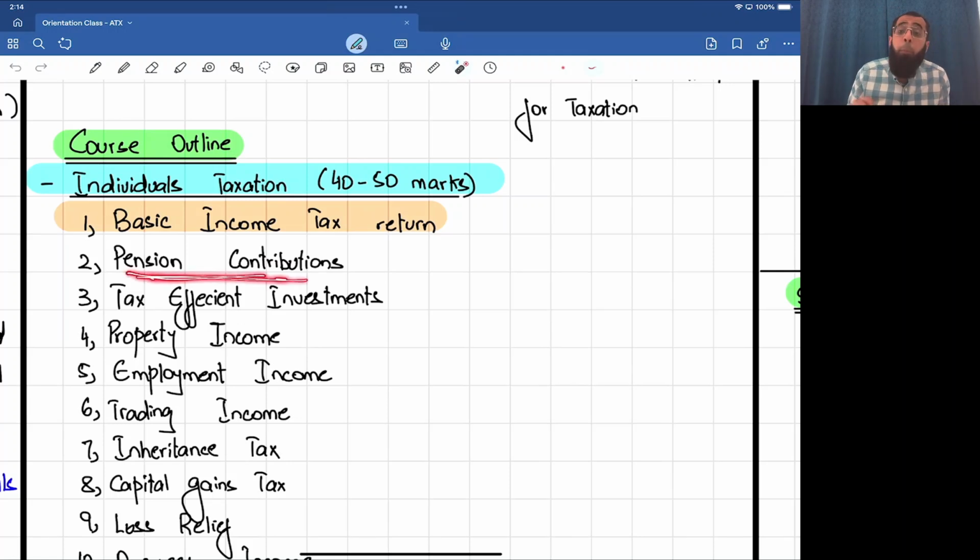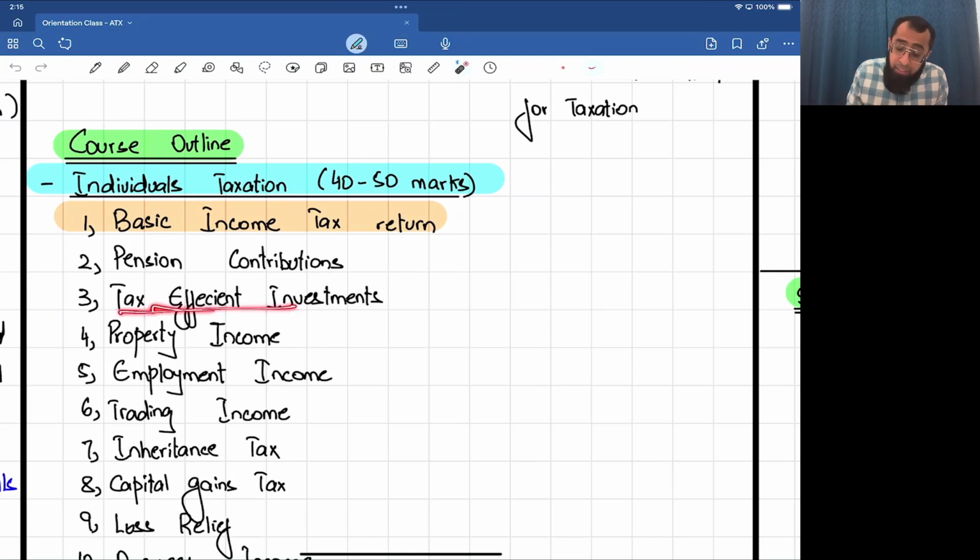Then the reliefs for pension contribution. See, every country encourages people to contribute to pension plans because pension plans are for old age. If people have their own pension plans, they will not become a burden on the government. So governments encourage people to make pension contributions. So we'll be looking at the basic tax return, and we'll be looking at the reliefs available for pension contributions.